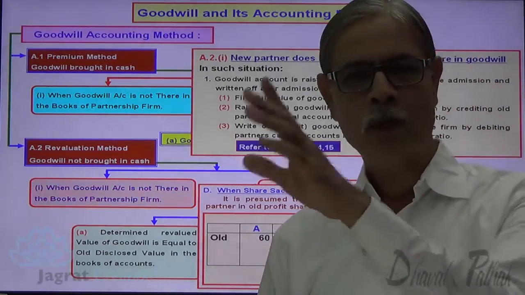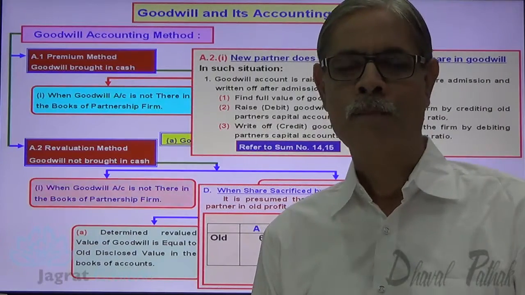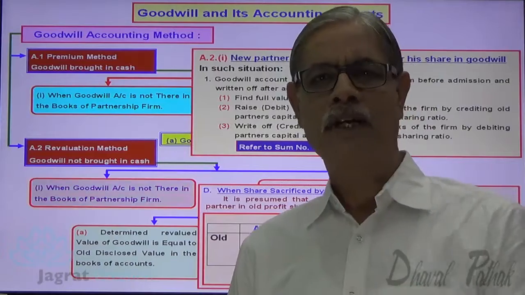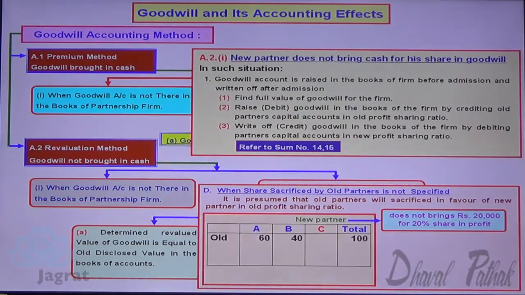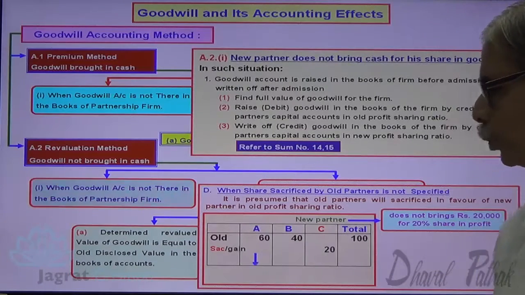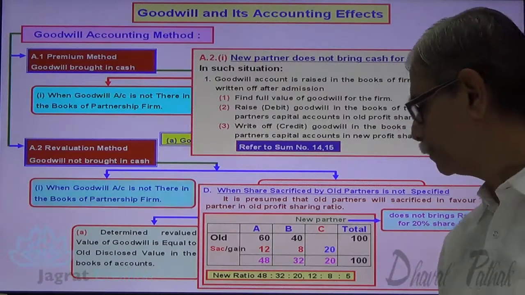He should have brought 20,000 for his share of goodwill, but he is not bringing, and he is given admission in the firm with 20% share in profit. So here, share of C is 20%, sacrifice of A is 12%, sacrifice of B is 8%. This is the new profit sharing ratio. You know it very well because it has been repeated again and again.